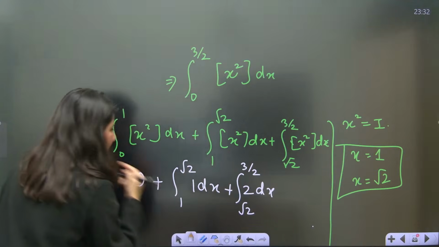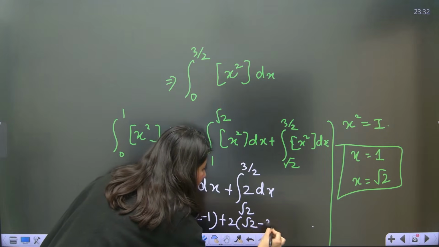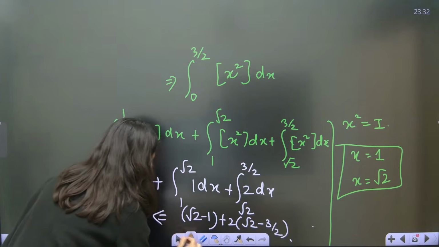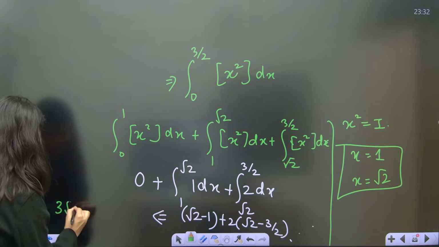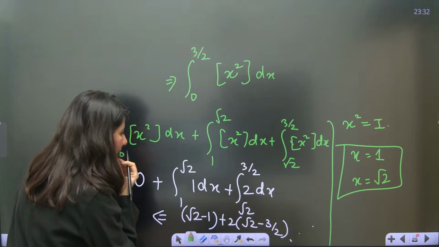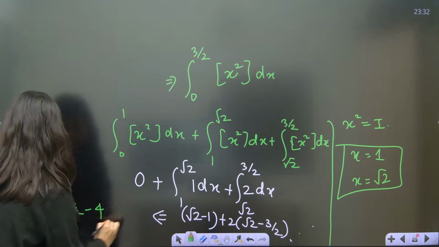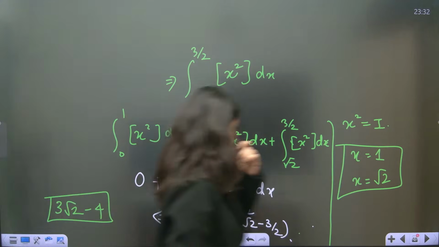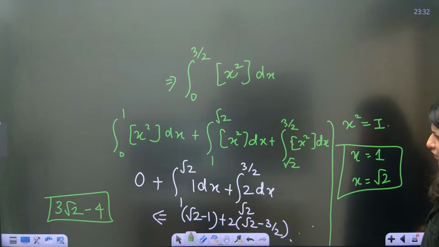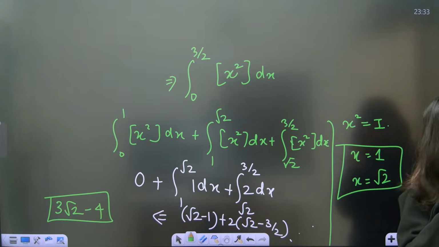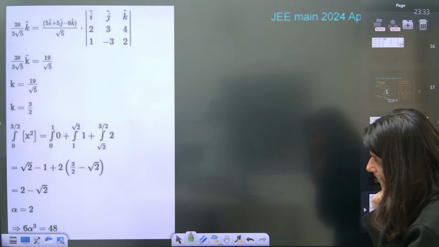Just solve it out. This is root 2 minus 1 plus this is 2 times 3 by 2 minus root 2. So this is what you are going to get, which is root 2 to 3 root 2, 3 root 2, and minus 1 minus 3, so minus 4. This is your answer, 3 root 2 minus 4. So your answer will be 3 root 2 minus 4. Is it? 3 root 2 minus 4. Have I done it correct? 2 minus root 2, they are saying.